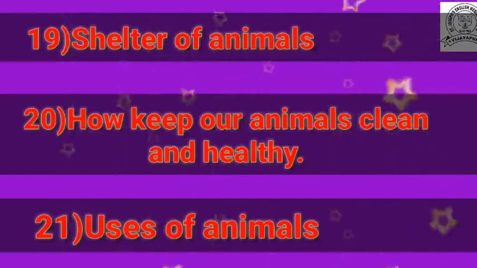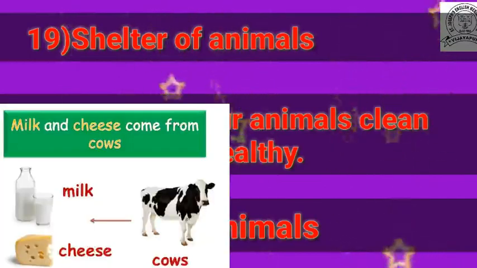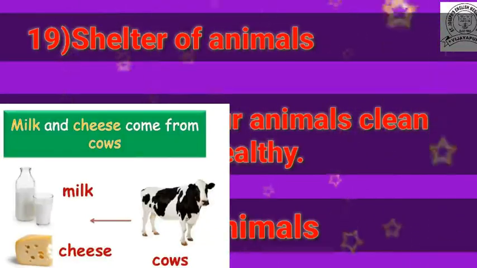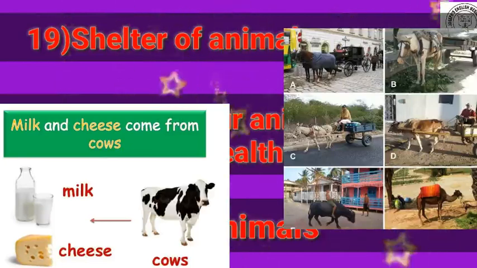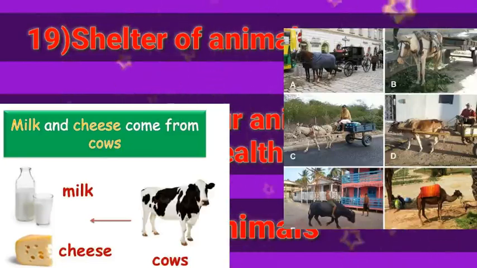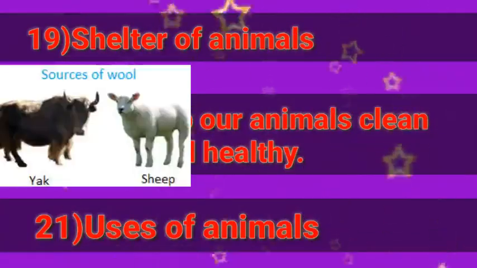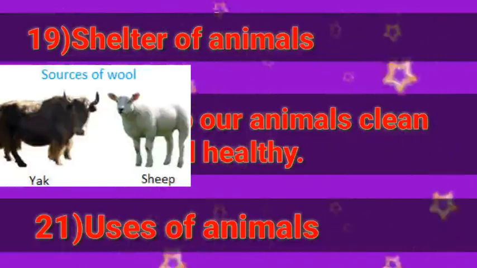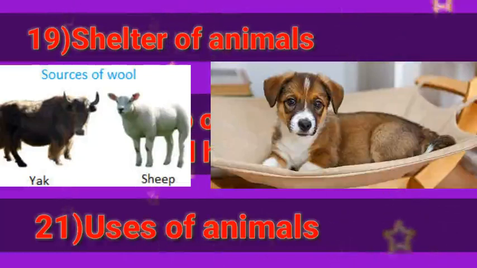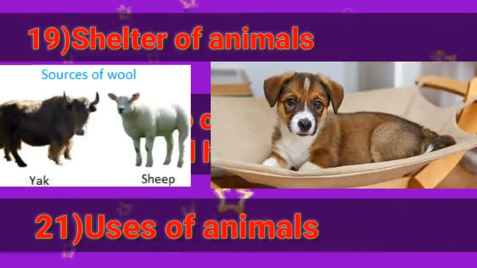Animals like the cow give us milk, and by using milk we prepare cheese, curd and other milk products. Then animals like horse, bull and camel can draw carts, and these animals are also used in the field to plough. After that, animals like sheep and yak give us wool. By using that wool we prepare sweaters. Then animals like the dog. The dog is a very faithful animal and it guards our home. And some dogs are used by the police because they have a strong sense of smell.